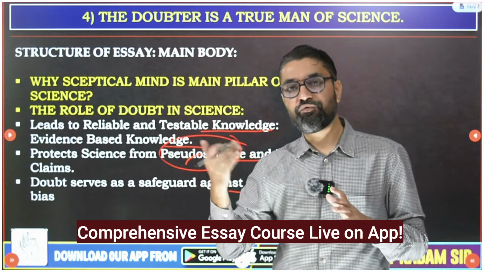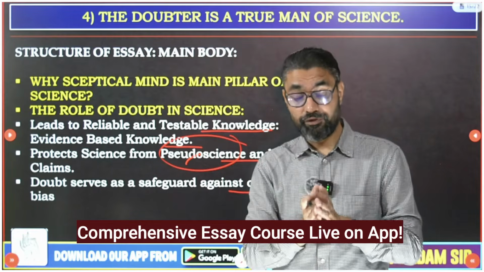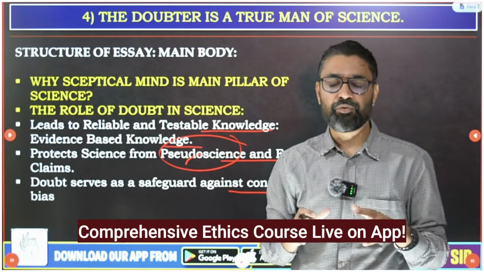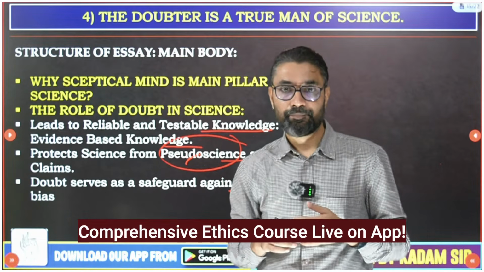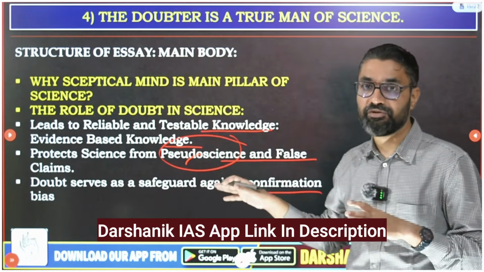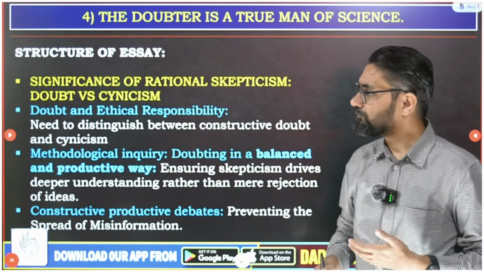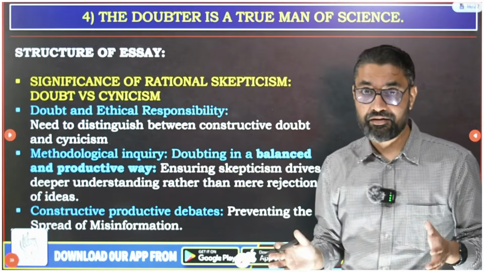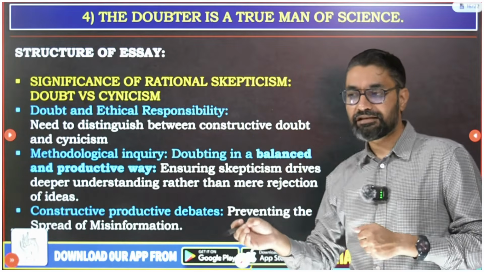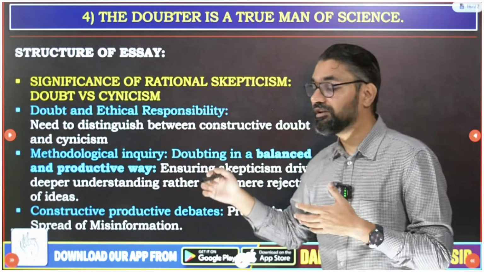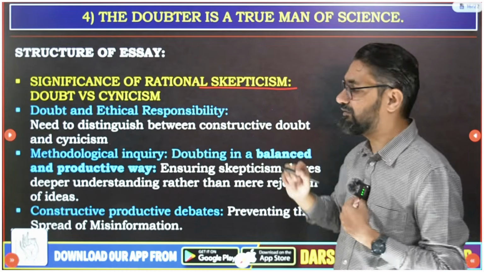They will not keep scope for doubts. But when you allow for doubts, you get rid of this major problem in the scientific process, that is confirmation bias. People will get rid of this confirmation bias because of this rational way of inquiry. Then after discussing these 300 words or so, the last 100 to 150 words may discuss that doubt can be raised but through rational skepticism.